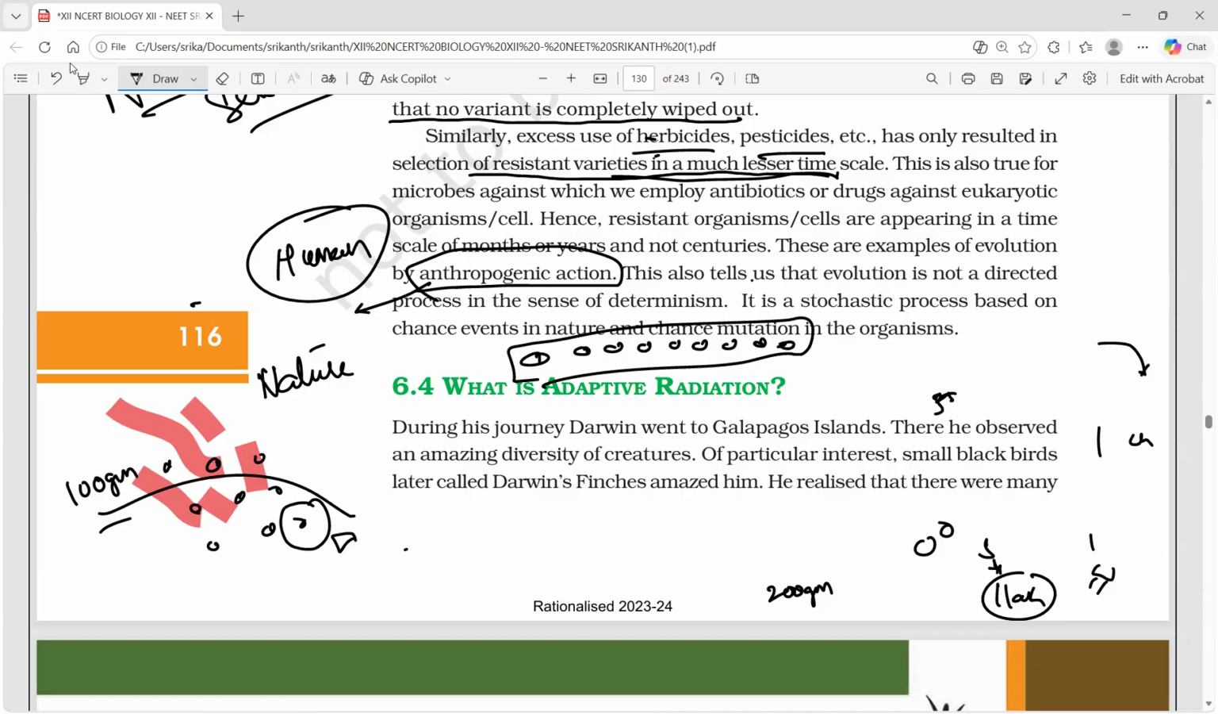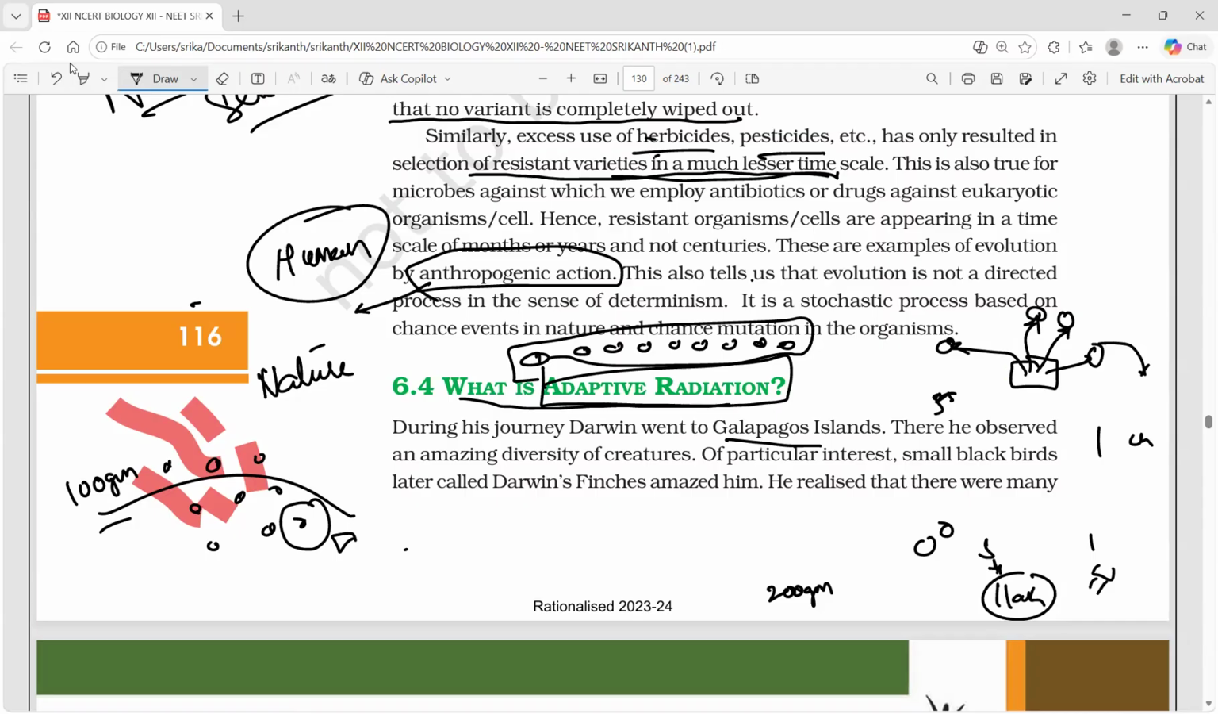Okay. So moving on with adaptive radiation, the next topic. During this journey, Darwin went to the Galapagos Islands. Adaptive radiation. Basic line I'll give. Adaptive radiation means an organism shifts to various places and adapts to the respective areas. We can say adaptive radiation is similar to our divergent evolution.